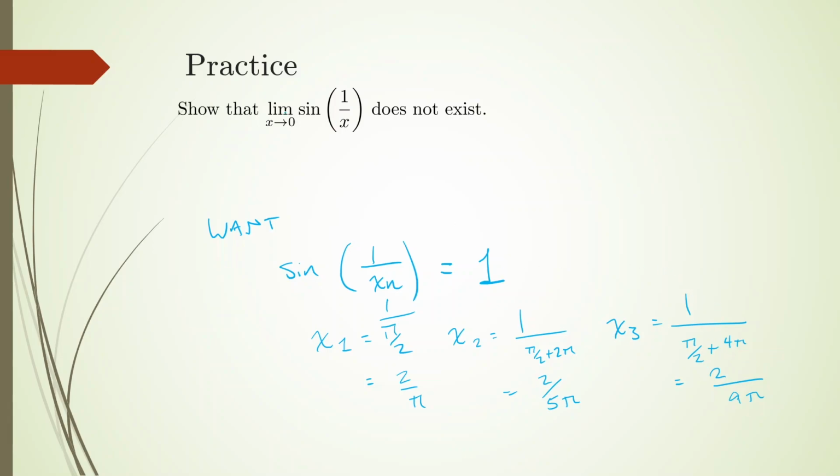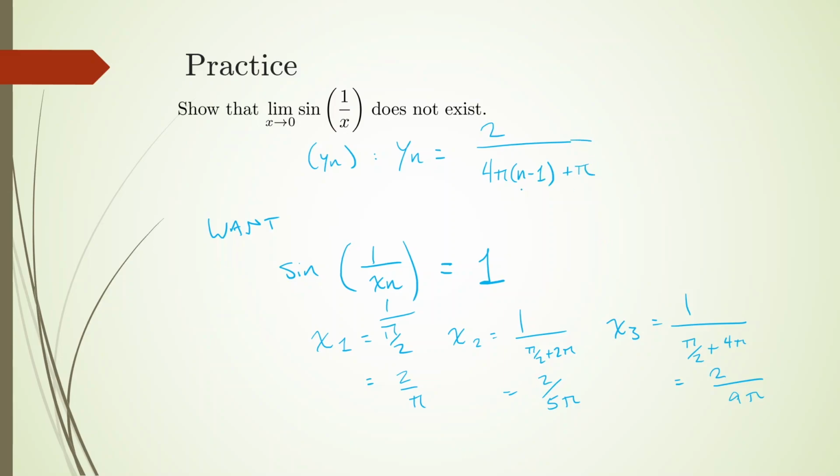And so the way I'm going to define y sub n such that this is the case, I'm going to say that y sub n is going to be equal to 2 over 4 pi multiplied by n minus 1, plus pi. Notice how when n is 1, this entire thing just zeroes out.